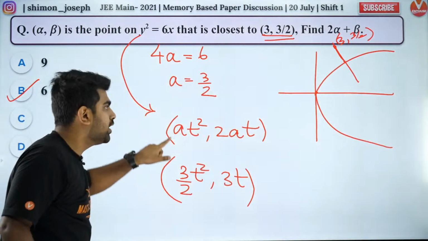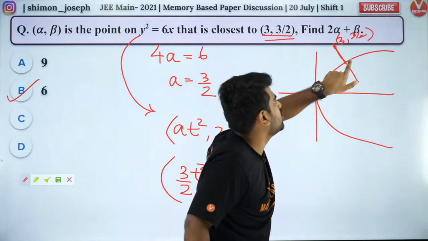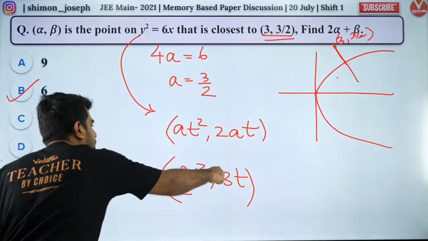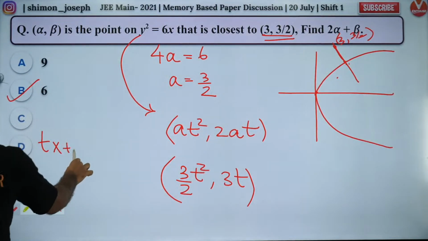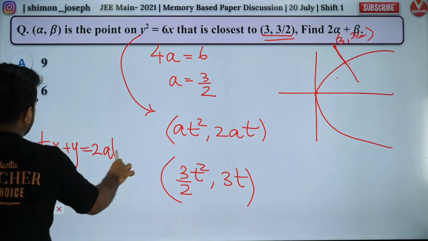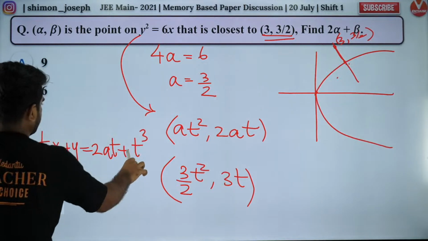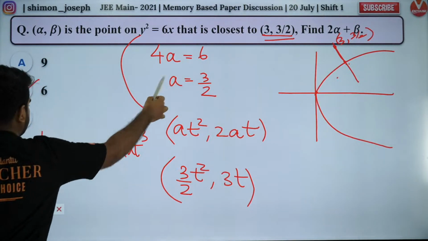So can I find the common normal? Can I find the normal to the parabola at a random point? What is the normal to the parabola at a random point? It is nothing but tx plus y is equal to 2at plus at cube. Everybody should be aware of that. So what is a? A is equal to 3 by 2.